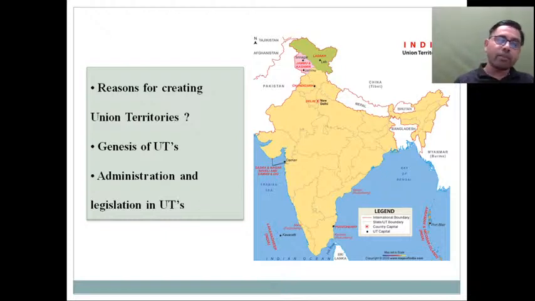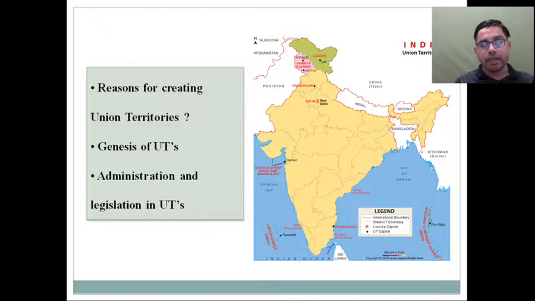That rationale, as we have discussed in all other previous topics, that we try to go behind the reason, logic, rationale behind that particular thing which is there in Indian constitution. So if something is there, we try to understand why it is there. Then we will try to understand the genesis of these union territories, how over a period of time, starting from 6 union territories, at one point of time there were 10 union territories, and presently again there are 8 union territories that we can classify into 2 categories: certain union territories with legislative assemblies and certain union territories without legislative assemblies. So all these things we are going to discuss in this particular lecture, that is the genesis of union territories.